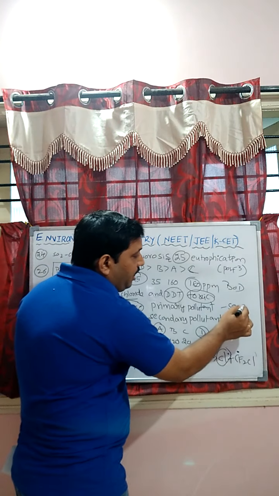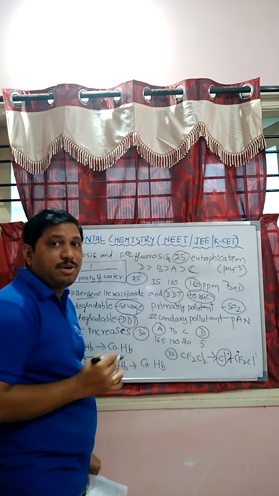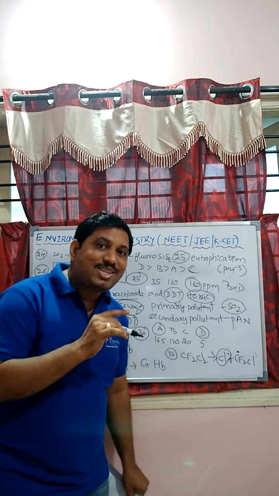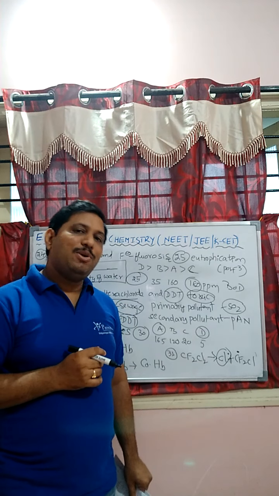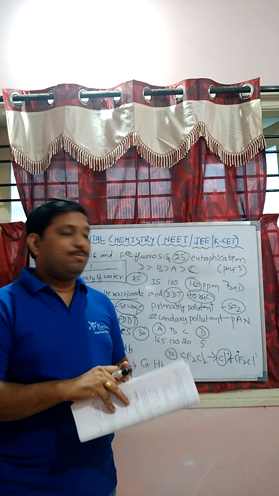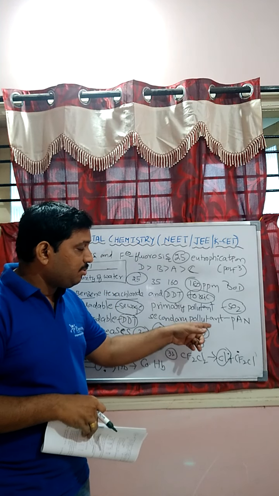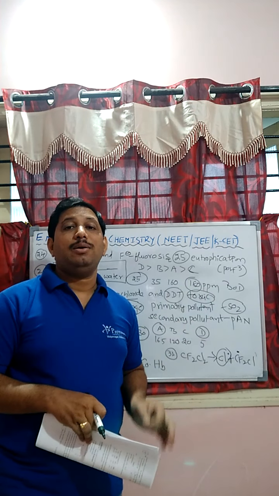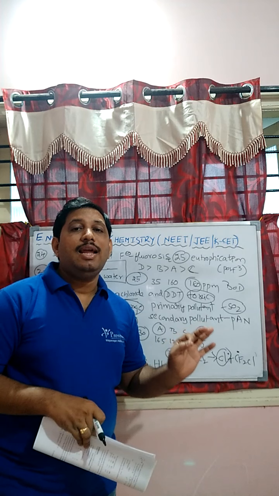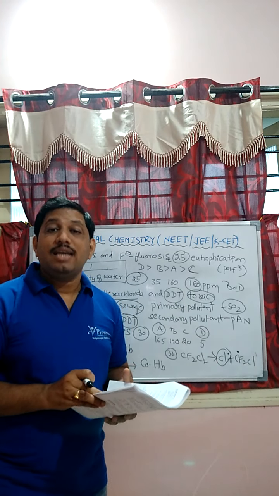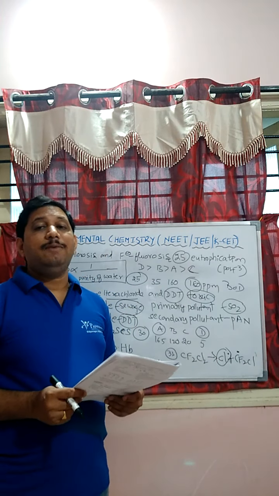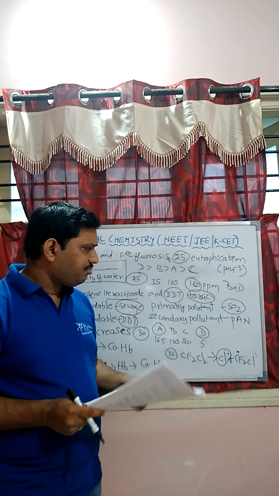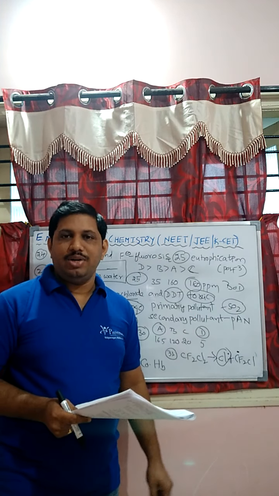Next, primary pollutant: sulfur dioxide can act as a primary pollutant. Sulfur trioxide is a secondary pollutant. And in this option they have given PAN, which stands for peroxyacetyl nitrate, which can act as a secondary pollutant. All are discussed in the theory, students.